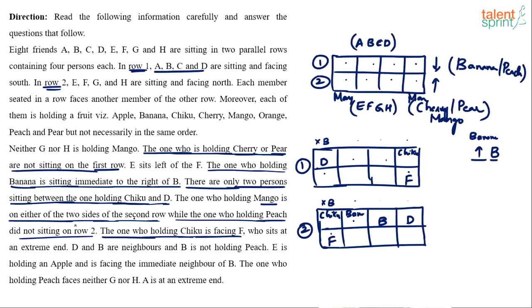Who sits at the extreme end? Now who here refers to whom? F. You know that, who always refers to the preceding person. So the one who's holding chiku is facing F. Who sits at the extreme end? F sits at the extreme end.